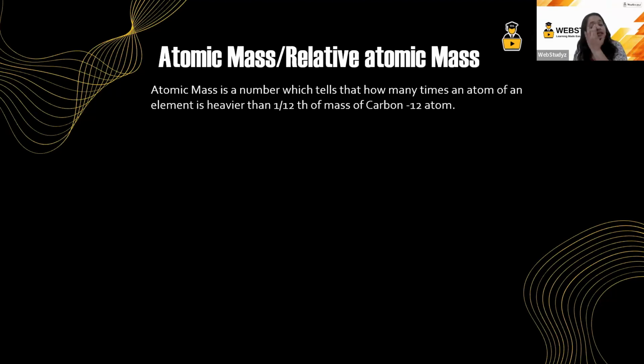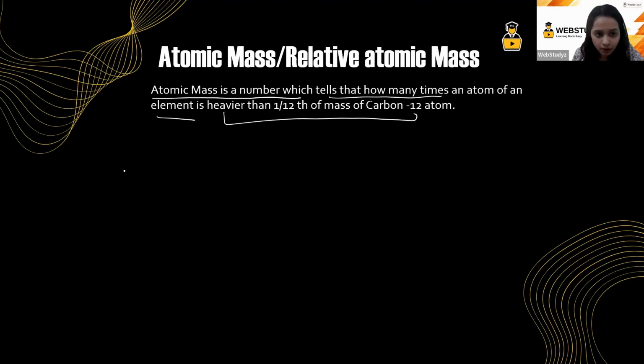Now we see what is atomic mass. Atomic mass is actually what? It is the number which tells how many times an atom of an element is heavier than 1/12 of the mass of a carbon 12 atom. As I talk about the mass of one oxygen atom, basically what is this?